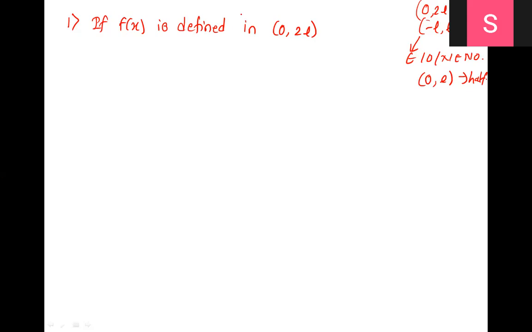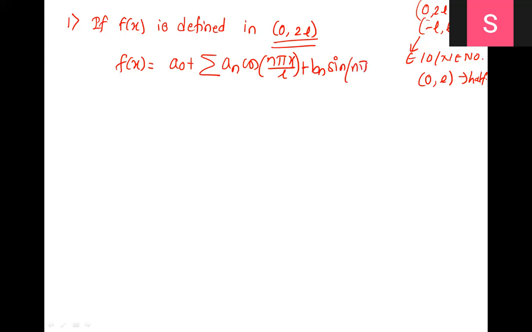Okay, so f of x is defined. First interval is 0 to 2L. Then its Fourier series is, tell me the Fourier series, which will have a naught, an, and bn, everything. a naught plus summation an cos n pi x by L plus bn sin n pi x by L, n is 1 to infinity. Where, what is a naught? 1 upon 2L, right? Integration from 0 to 2L f of x.